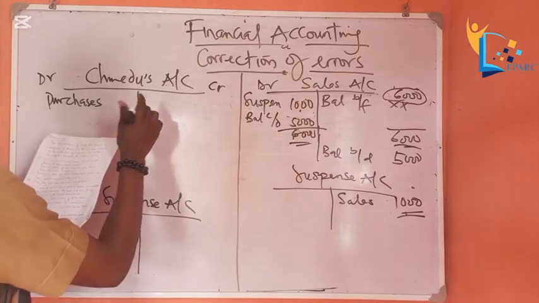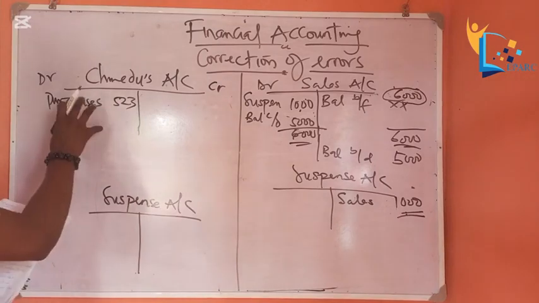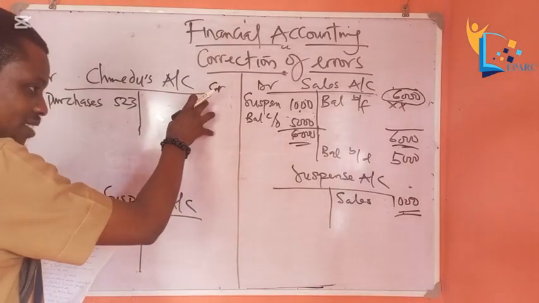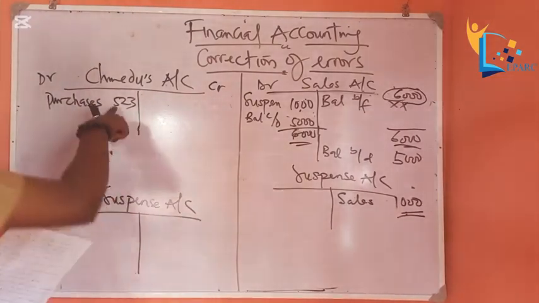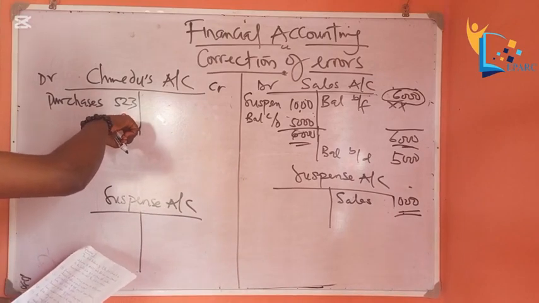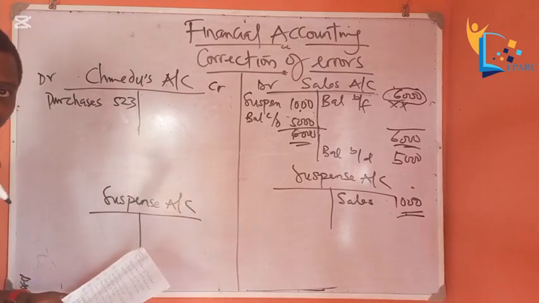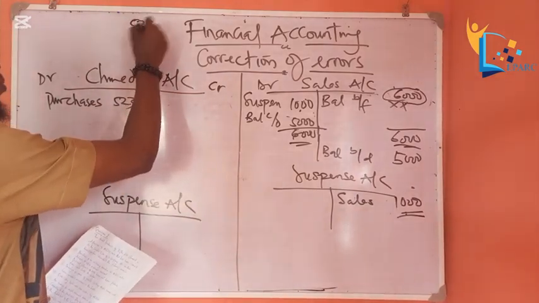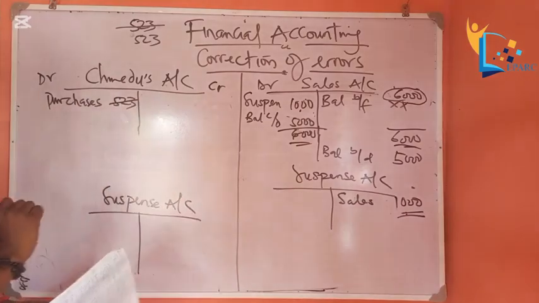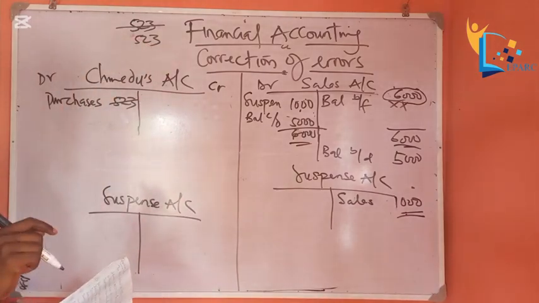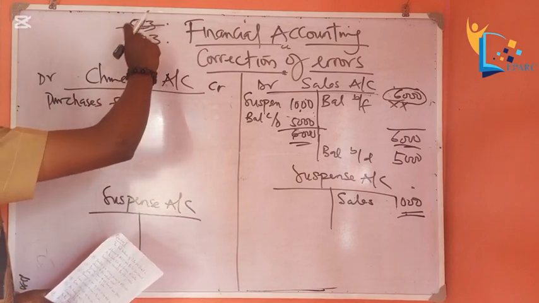So the amount here is 523. Purchase is 523. So we want to move this balance to this side. How do we do it? We multiply this figure by 2, so that one of them will cancel this one, and we'll be left with this one. So we have 2 times 523, so we'll have 1,000 something.